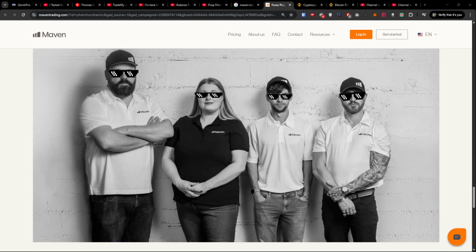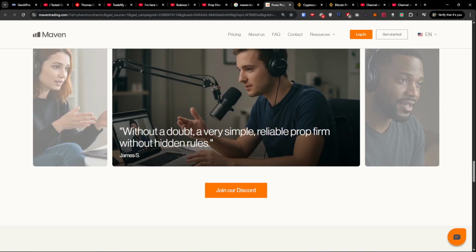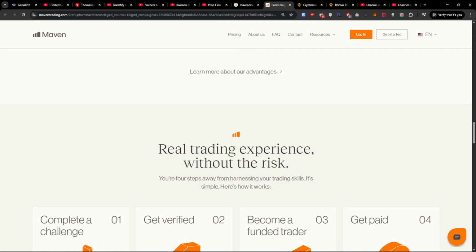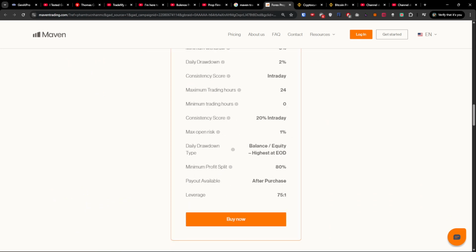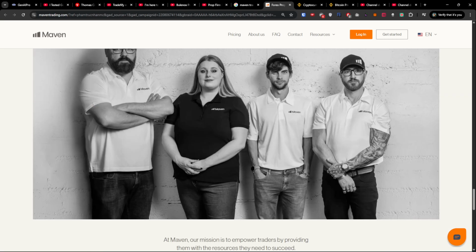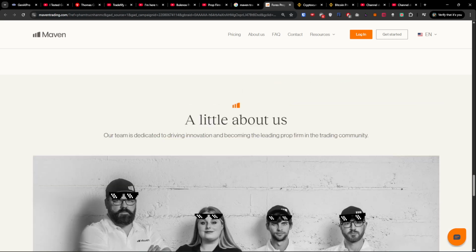Now you can also have the scaling, payouts, and account growth conditions. Profit split after funding is at least 80% for the trader. You don't have a minimum number of trading days. And for the mini challenge, once the target is met, I want to show you right here, payout can be requested and processed within 24 hours. Maven, even the site, everything just looks good.